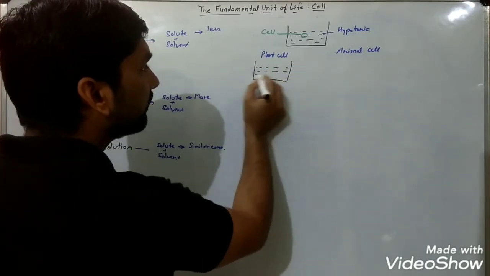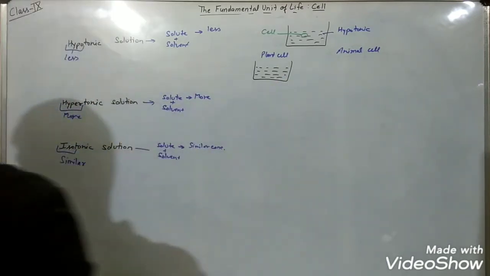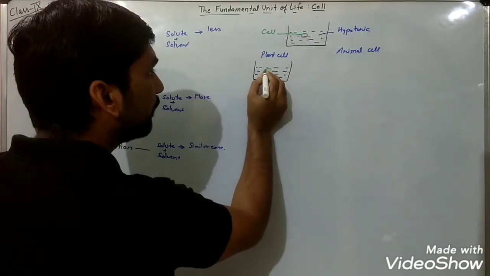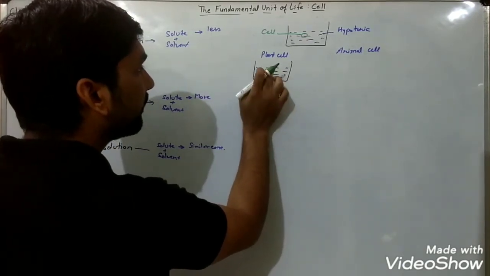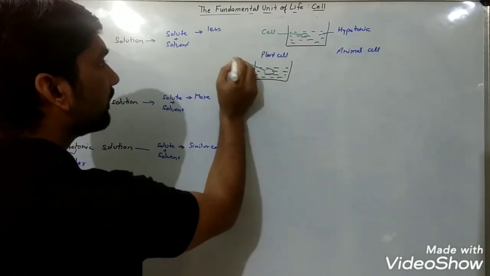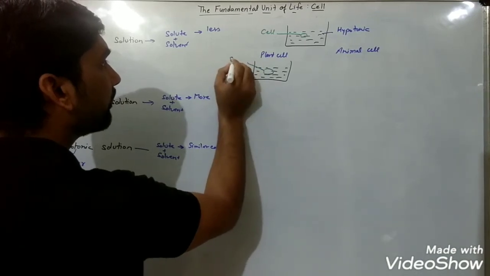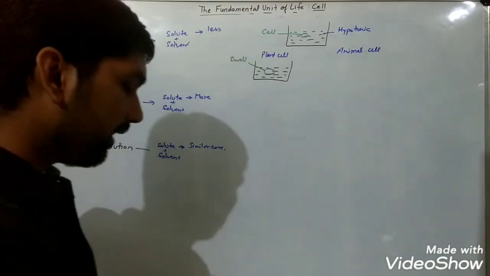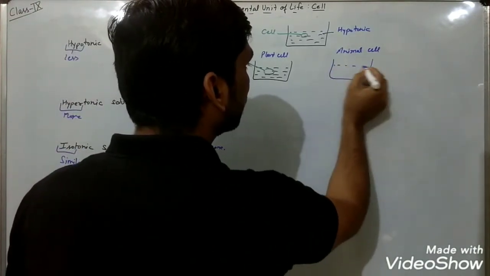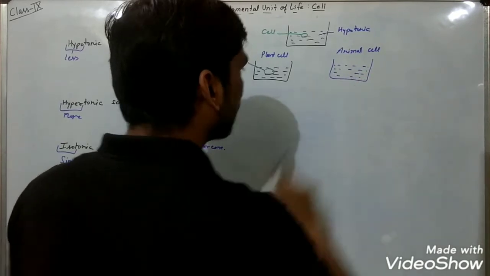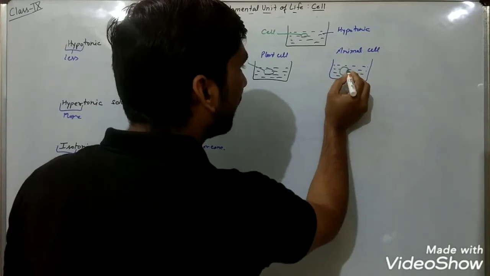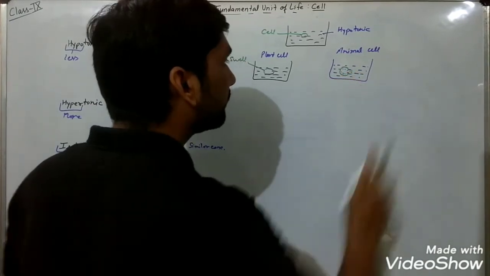When we consider the plant cell, this was the solution, and now you will see the plant cell is going to swell. When we consider the animal cell, this animal cell is going to swell, and finally it will burst.